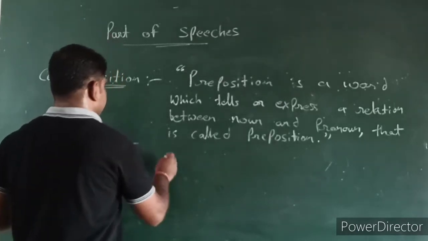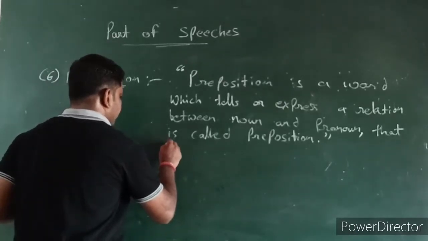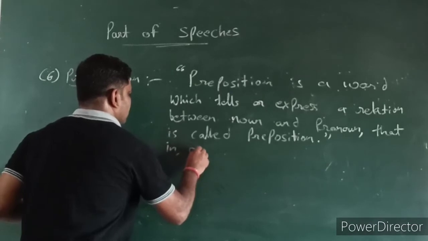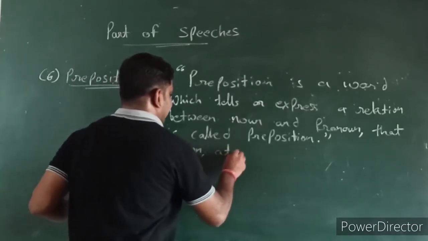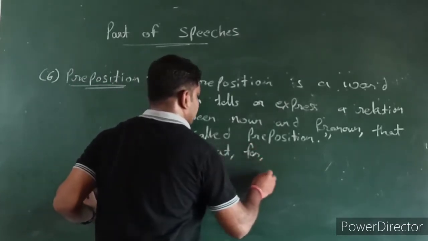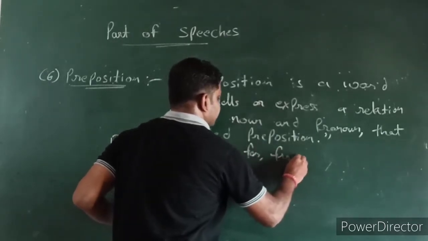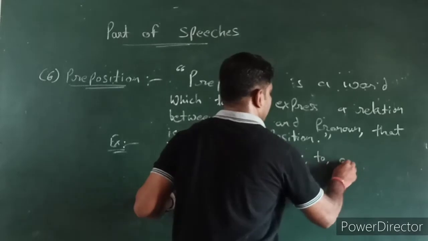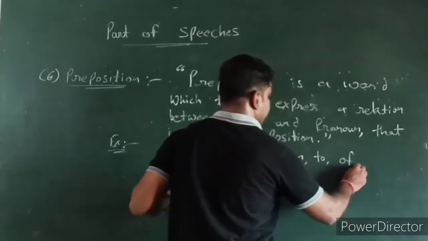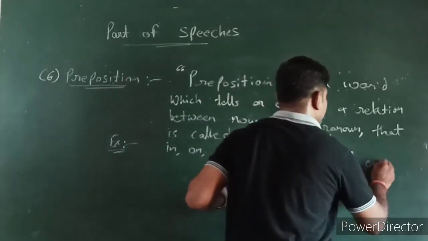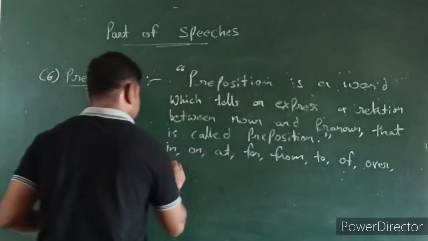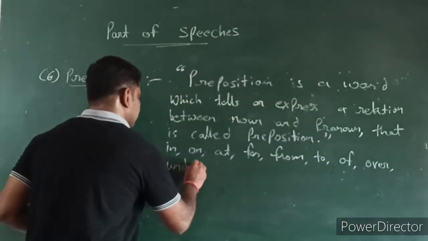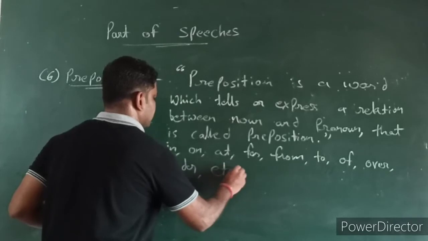Examples we see like in, on, at, for, from, to, of, over, under, etc. A lot of things are there.